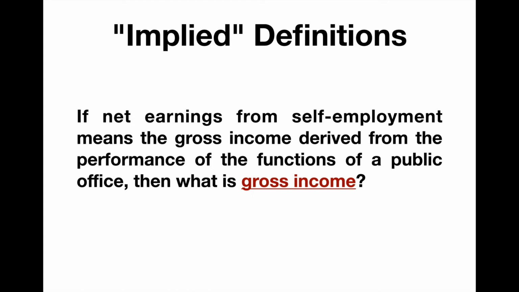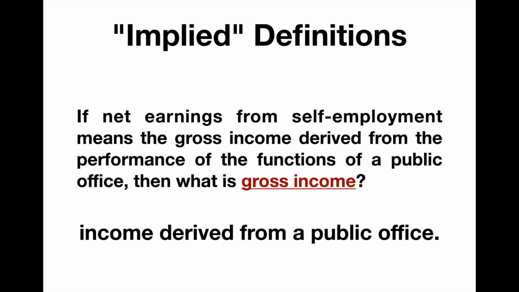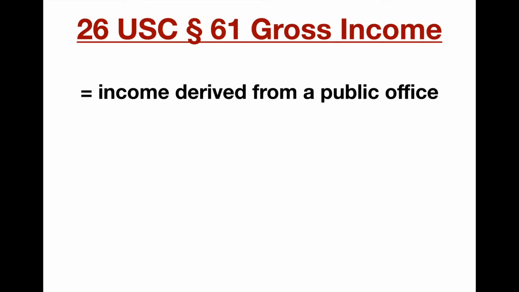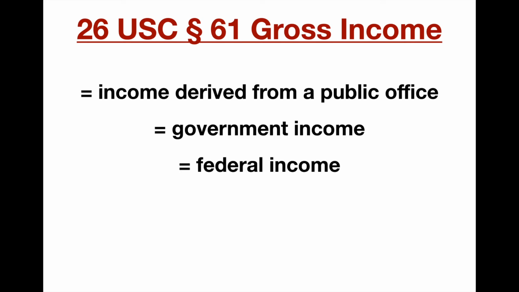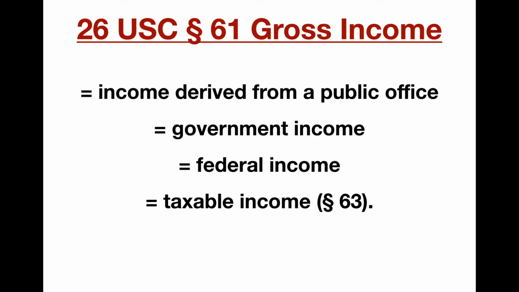For example, if the net earnings from self-employment means the gross income derived from the performance of the functions of a public office, then what does that make gross income? Well, gross income would be income derived from a public office. Section 61, gross income is income derived from a public office, which also means government income, which means federal income. It is the taxable income.